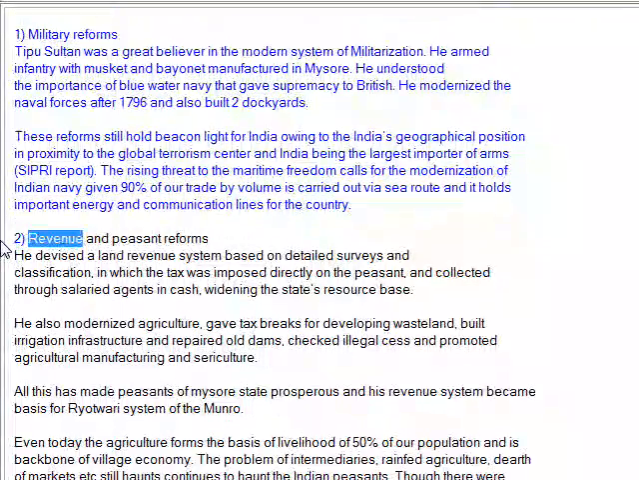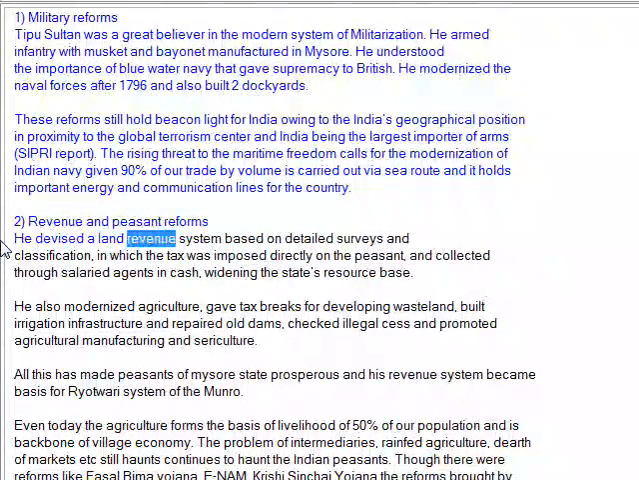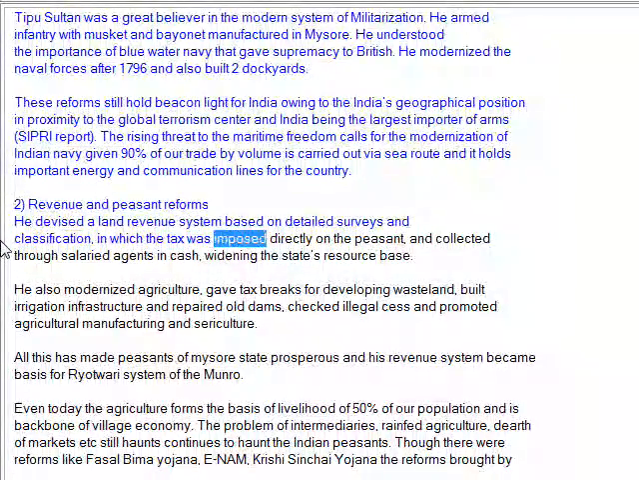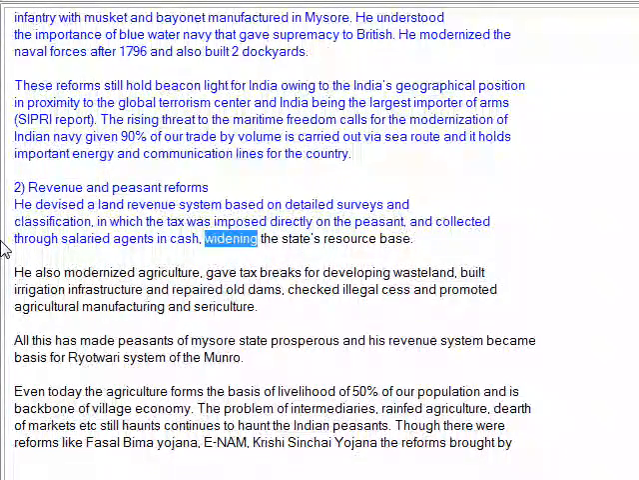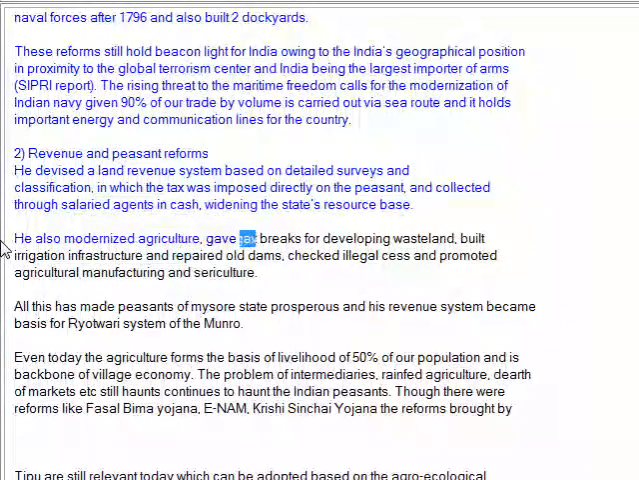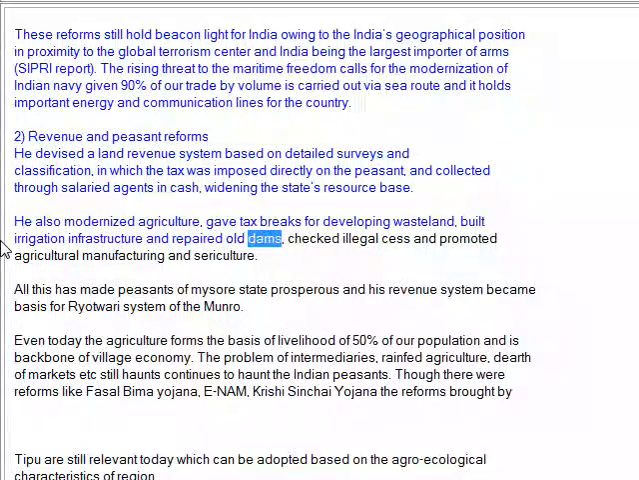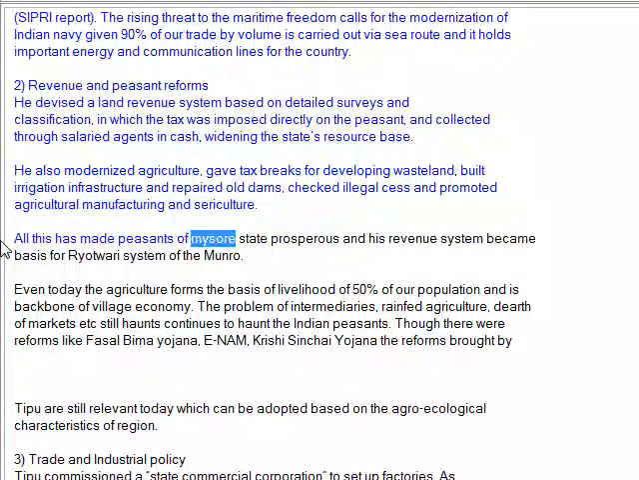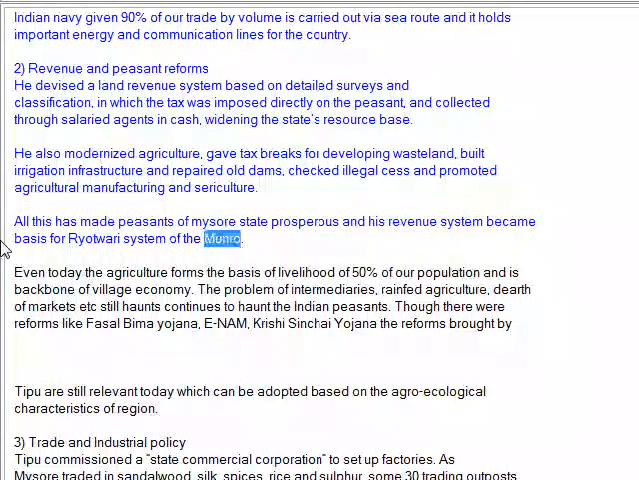2. Revenue and peasant reforms. He devised a land revenue system based on detailed surveys and classification, in which the tax was imposed directly on the peasant and collected through salaried agents in cash, widening the state's resource base. He also modernized agriculture, gave tax breaks for developing wasteland, built irrigation infrastructure and repaired old dams, checked illegal cess, and promoted agricultural manufacturing and sericulture. All this kept the peasants of Mysore prosperous, and his revenue system became the basis for the ryotwari system.